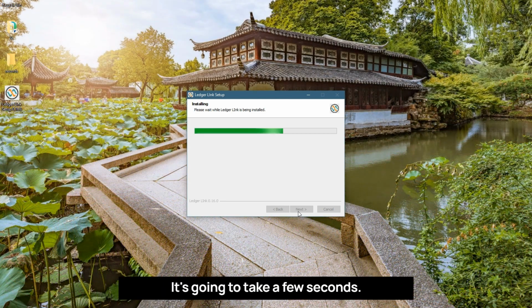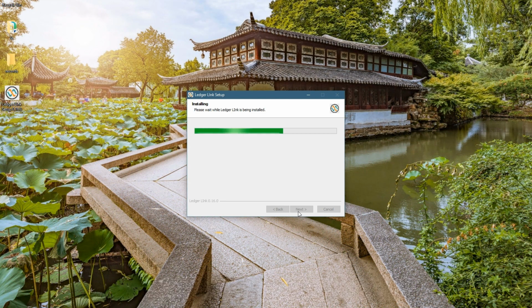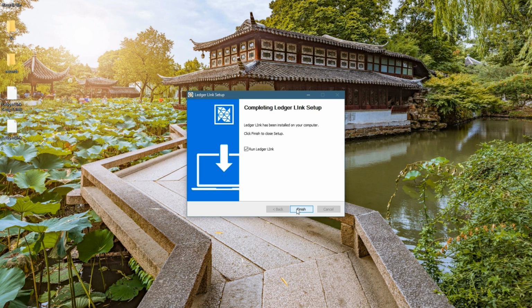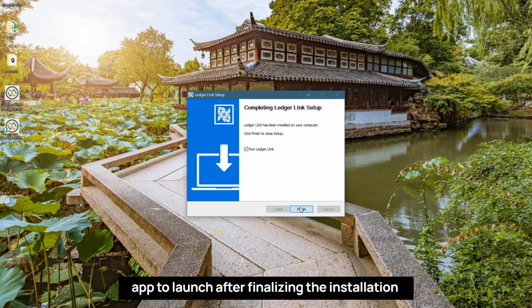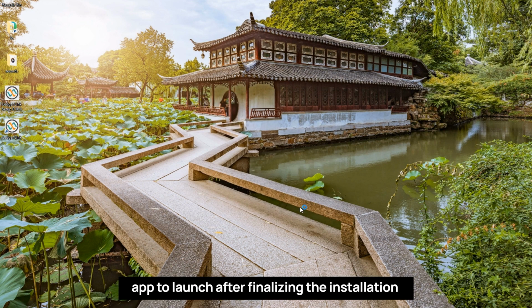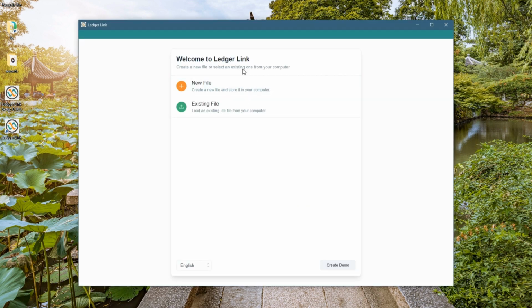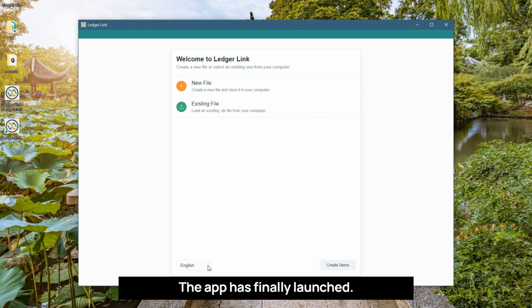It's going to take a few seconds. Let's leave this option checked, which will allow the app to launch after finalizing the installation. The app has finally launched.